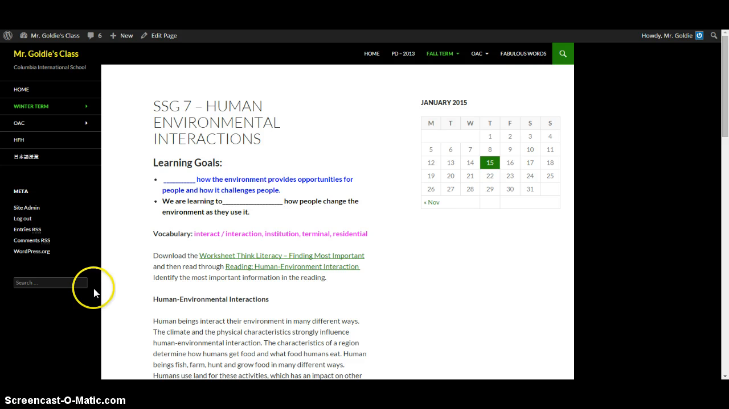Hello everyone, welcome to the next activity, human-environmental interactions. Our learning goals are here. However, you've noticed I've left out the verb because we are going to decide that verb in class together. So let's look at them. Something, a verb, how the environment provides opportunities for people and how it challenges people. We're also learning to something how people change the environment as they use it.